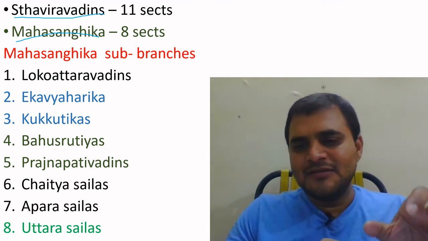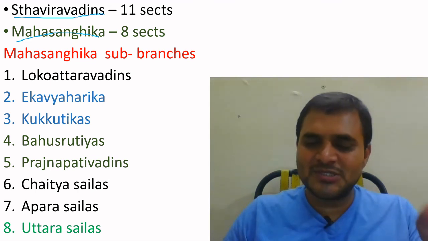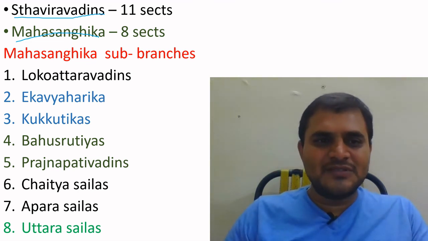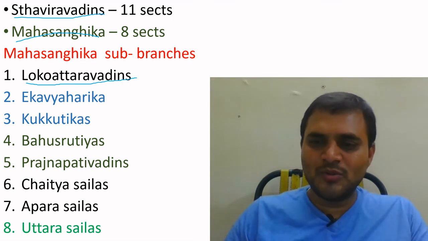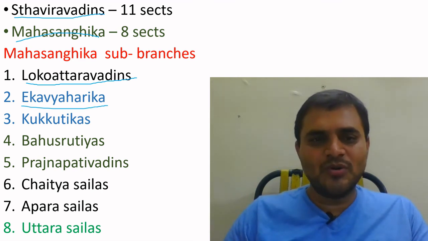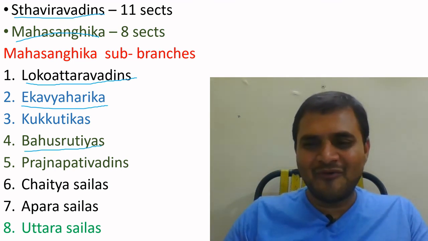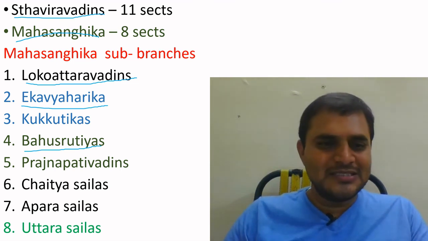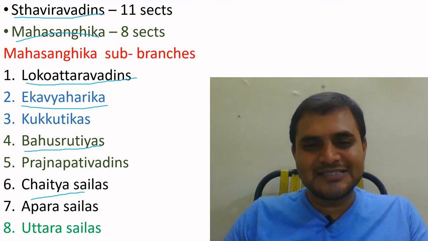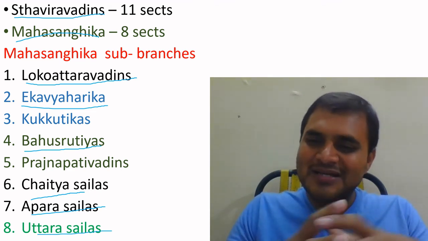In detail, they asked about the Mahasangika sub-branch. That's why I gave these 8 names of branches of Mahasangika. First one is Lokottara Vadins. Second one is Eka Vyavaharika. Third one is Kukutikas. Fourth one is Bahushrutiyas. Fifth one is Prajnapati Vadins. Sixth one is Chaitya. Seventh one is Aparashailas. Eighth one is Uttarashaila. These are schools or sub-branches of Mahasangika sects.